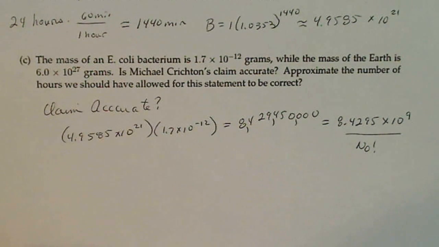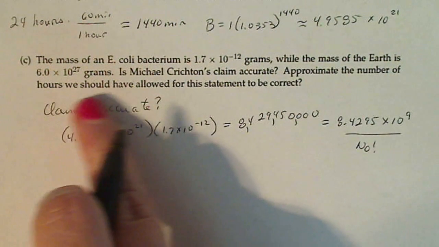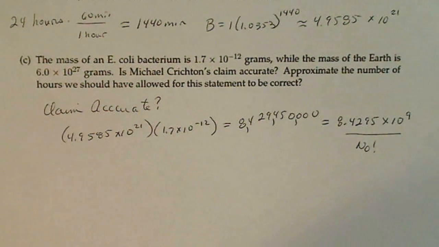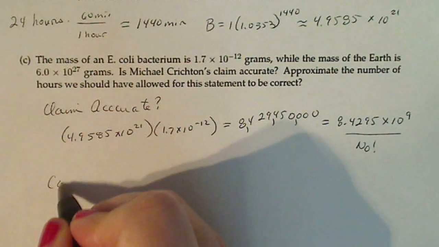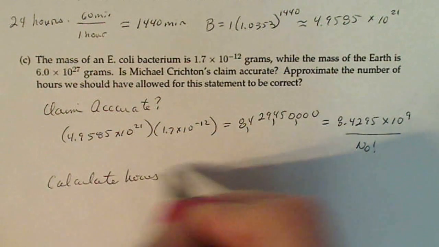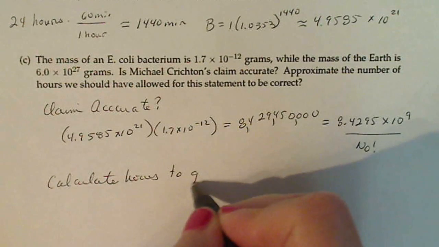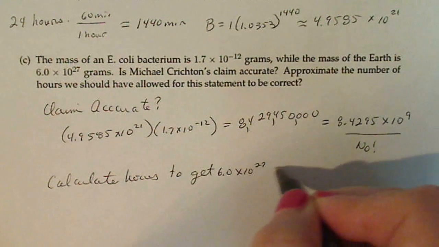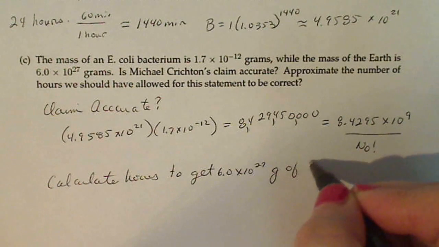But the next part says, approximate the number of hours we should have allowed for the statement to be correct. So instead of saying 1 day, what should have Michael Crichton said? So calculate hours to get 6.0 times 10 to the 27 grams of E. coli.